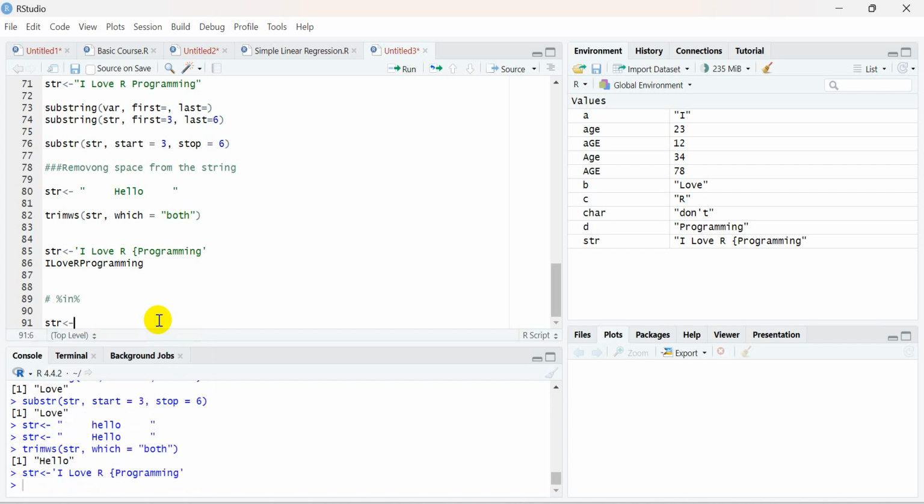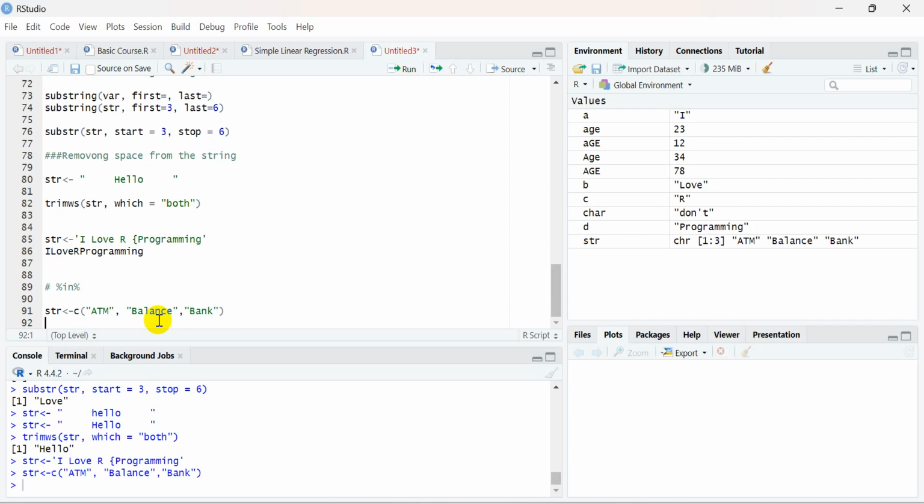Let's say str holds three strings: ATM, balance, and bank. Now I want to check whether bank exists in this string or not. Let's say this is very huge data and you want to check whether bank exists in it.